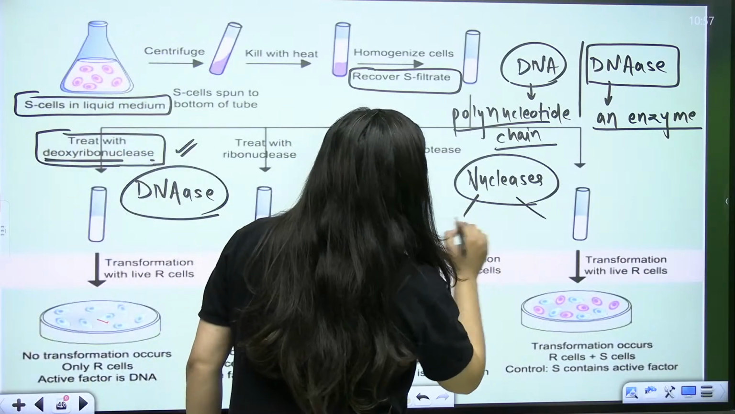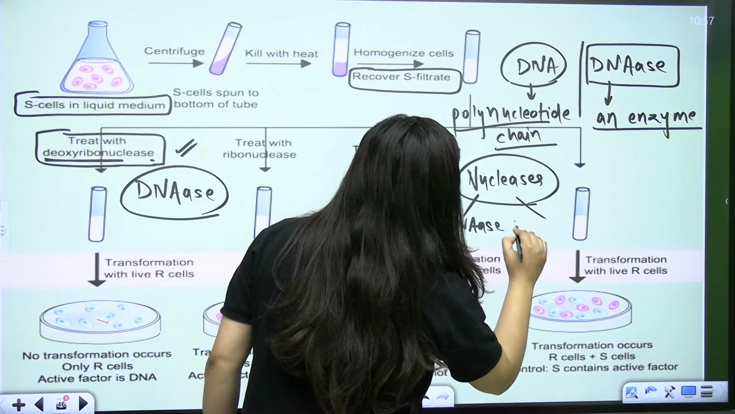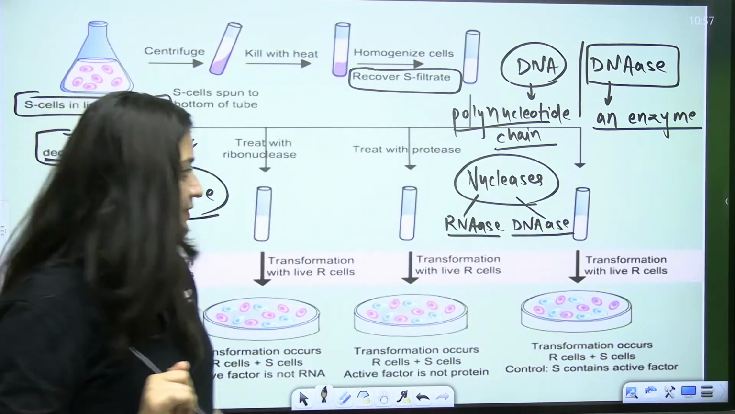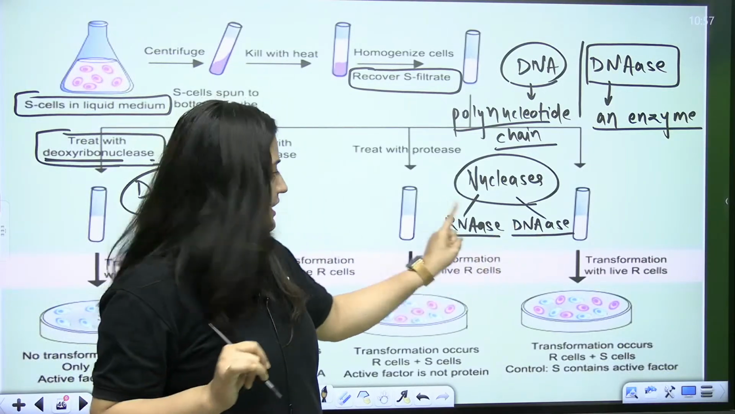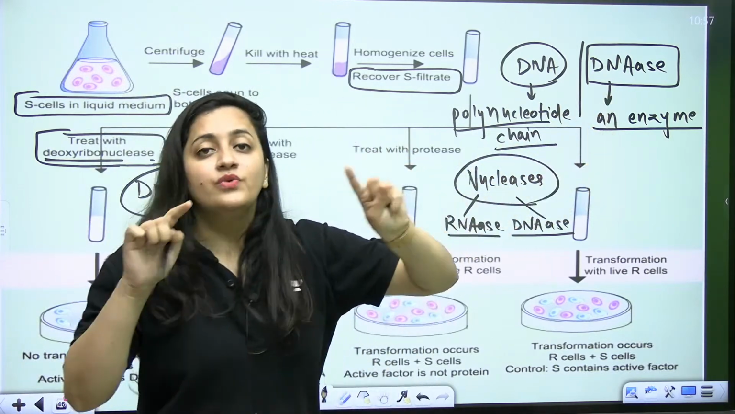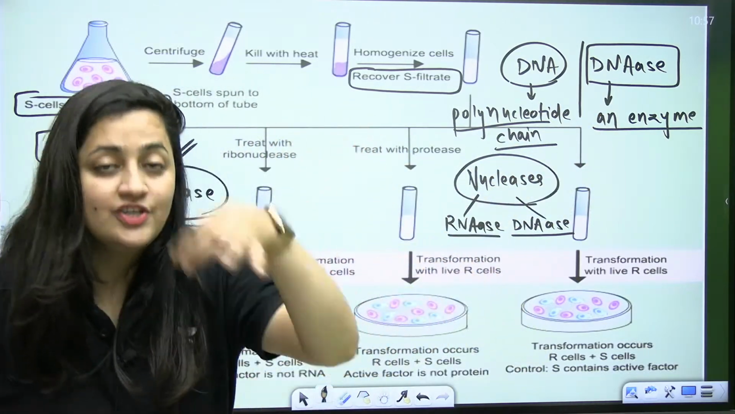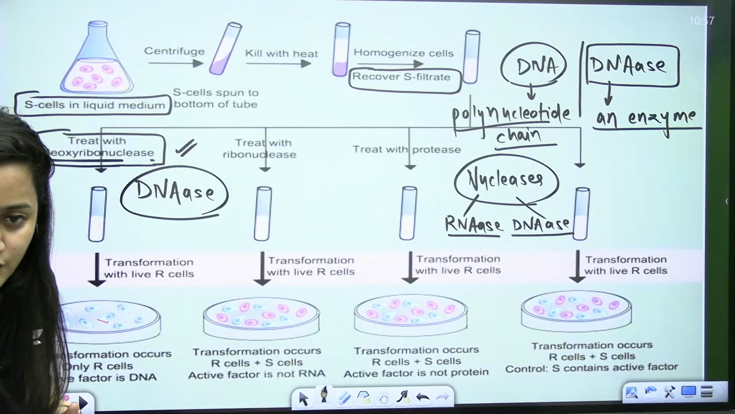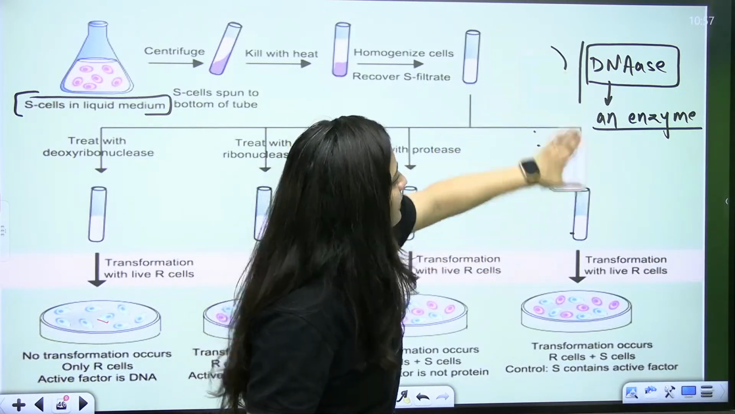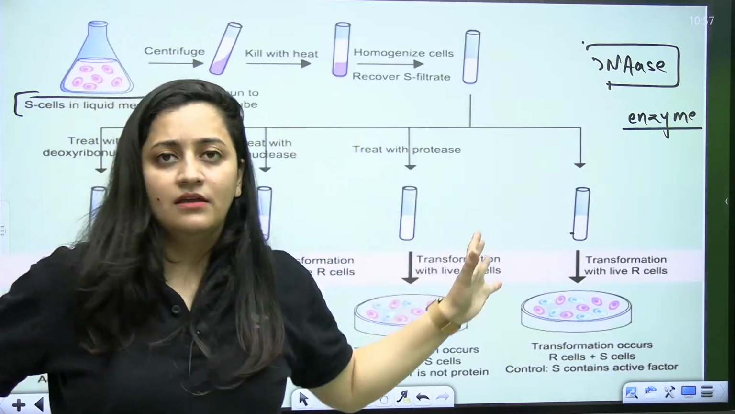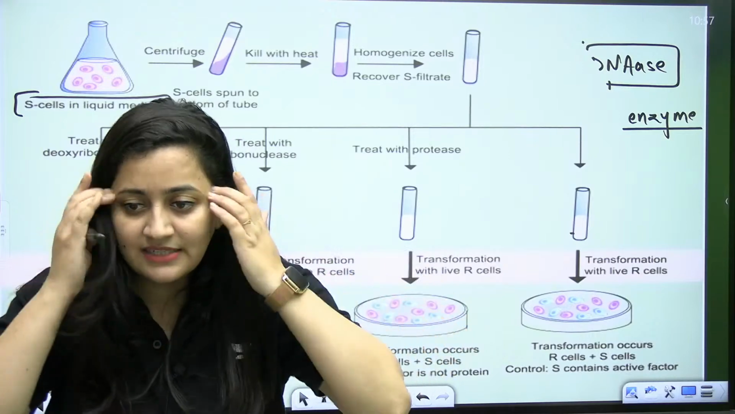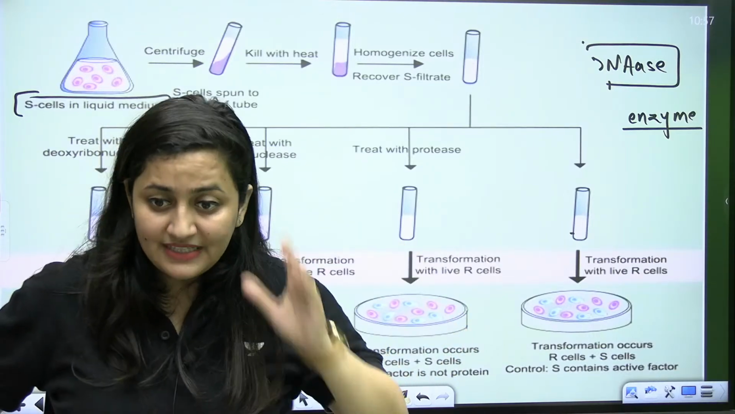So what are nucleases? Nucleases are the category of enzymes that hydrolyze your nucleic acid, that eat your genetic material, okay? So nucleases are of two types. One is RNase, another is DNase. DNase is the one that will digest genetic material, that will digest DNA. RNase is the one that will digest RNA. So DNase is an enzyme which is going to hydrolyze, which is going to digest nucleic acid DNA. Clear, Subhashini? Now, if I am taking this filtrate, they were not aware that it is the DNA which is the genetic material, but we know that, isn't it?